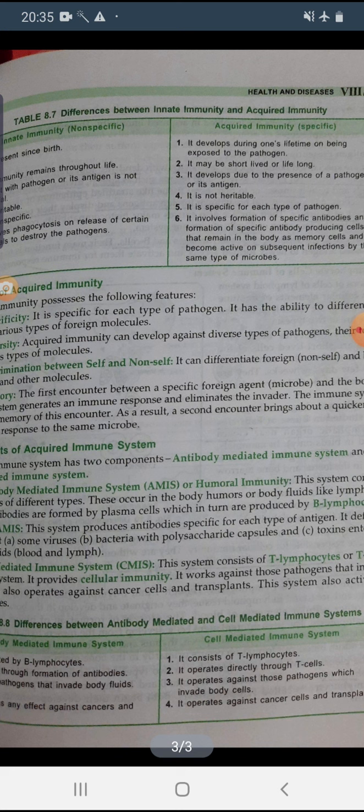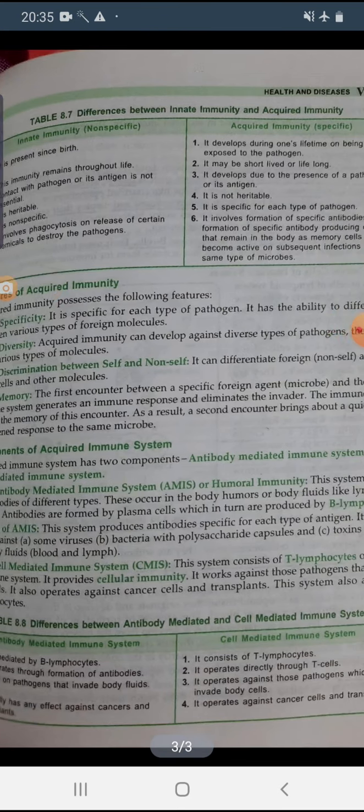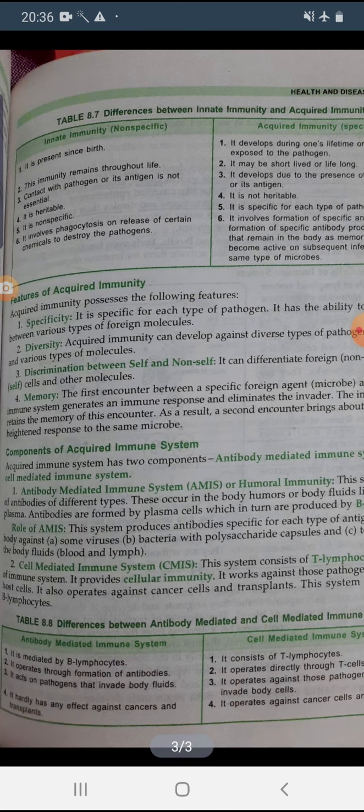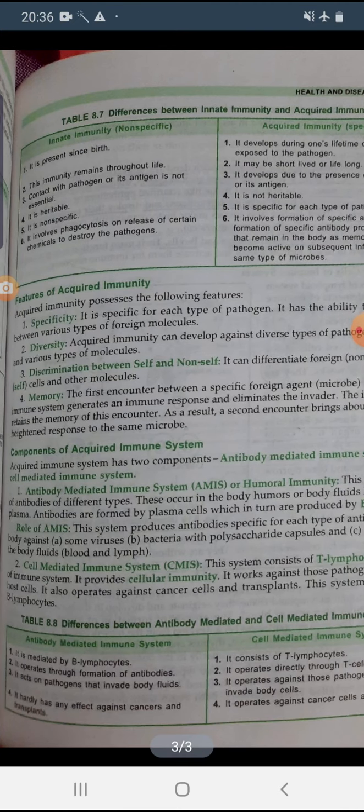Okay, and the innate immunity involves either phagocytosis or releasing some chemicals that can destroy the pathogen, but the acquired immunity involves the formation of species specific antibodies and formation of the antibody producing cells that are present in our body, as well as the memory cells, so that they can act on subsequent infections by the same type of microbes. Okay, so let's see what are the features or characters of this acquired immunity.